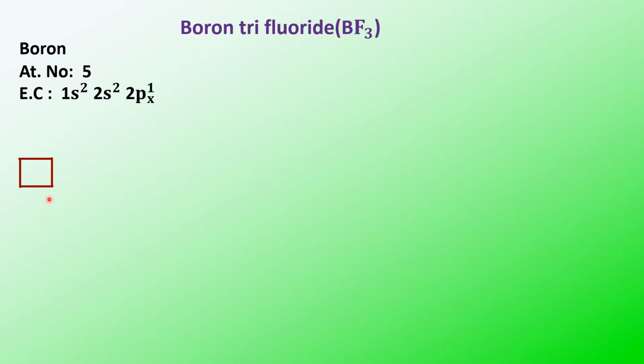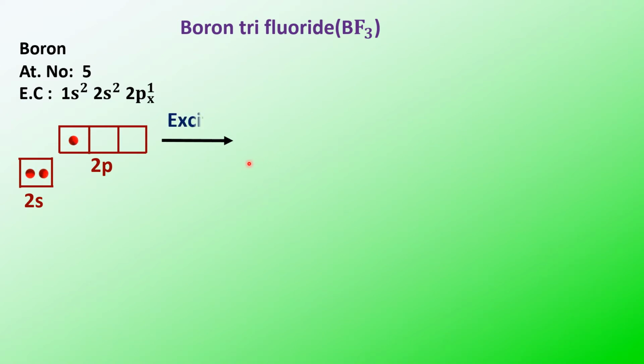So in the ground state, the 2s orbital has 2 electrons, and the p orbital, px, has 1 electron. In the excited state, an s electron goes to the py orbital. Under excitation, the electronic configuration becomes 1s2, 2s1, 2px1, 2py1.